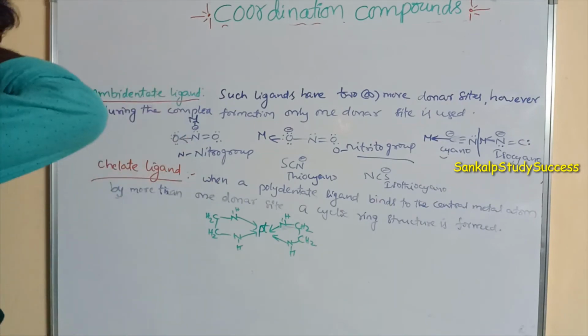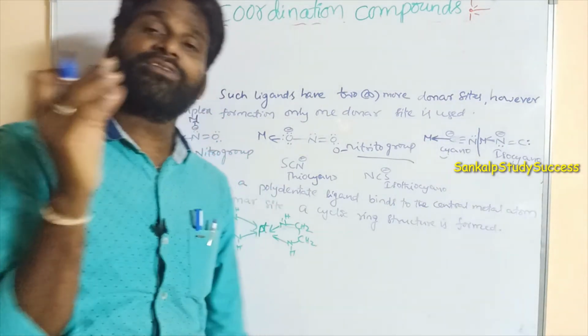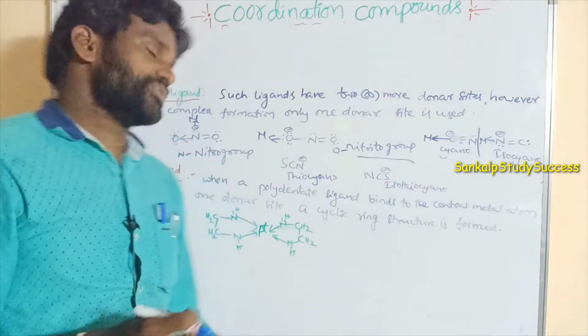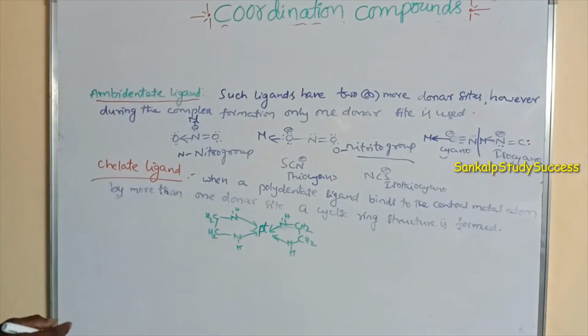So ambidentate ligands are unidentate ligands that have two donor sites. In the complex formation, only one donor site is used. That is the ambidentate ligand.